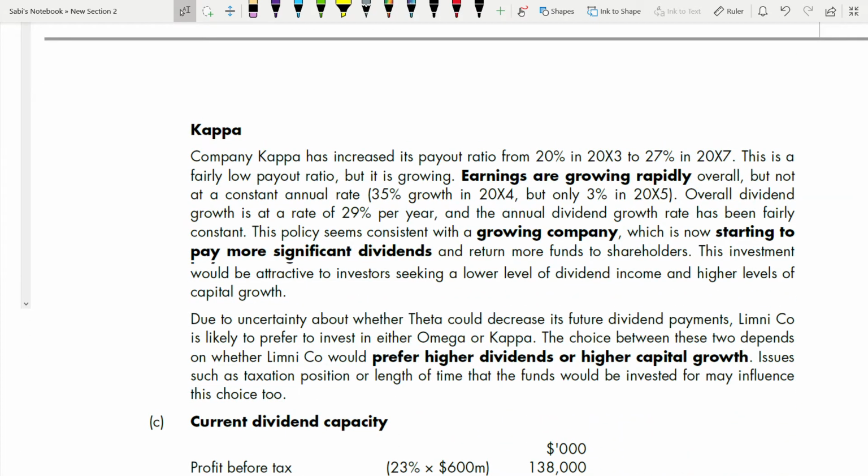Kappa, if you see, company Kappa has increased its payout ratio from 20% in 2003 to 27% in 2007. That also we will calculate. First we'll go through the answer and then we'll calculate the figure, right? Most of you might have this doubt, what ratios to calculate? How do we know, looking at a number, which ratios to calculate? For that also, whenever you are getting this type of questions with dividend policy, you have to look at these few things. Let me write it down here.